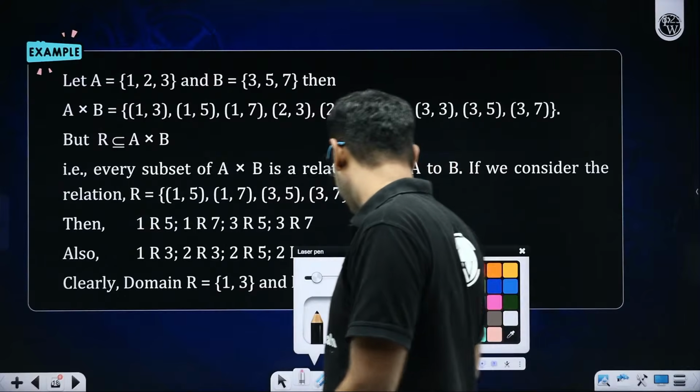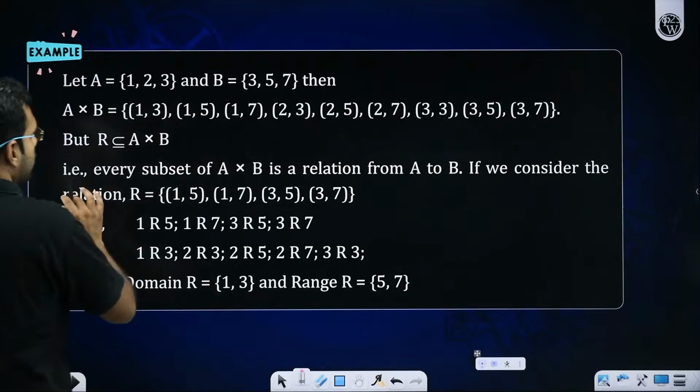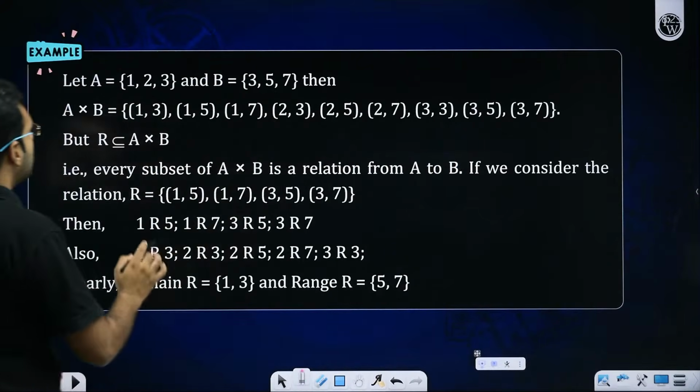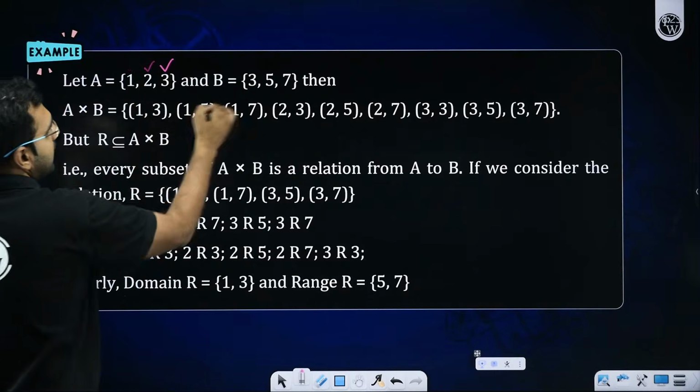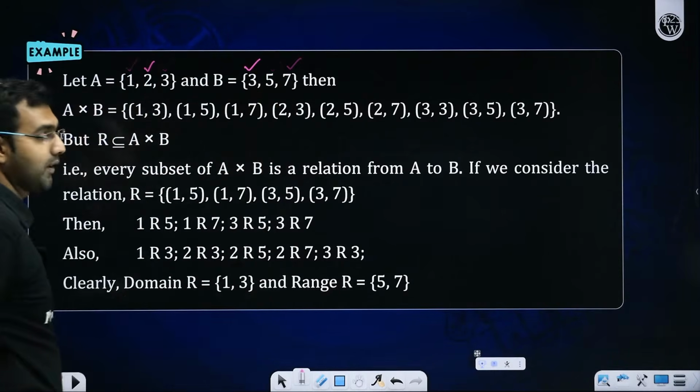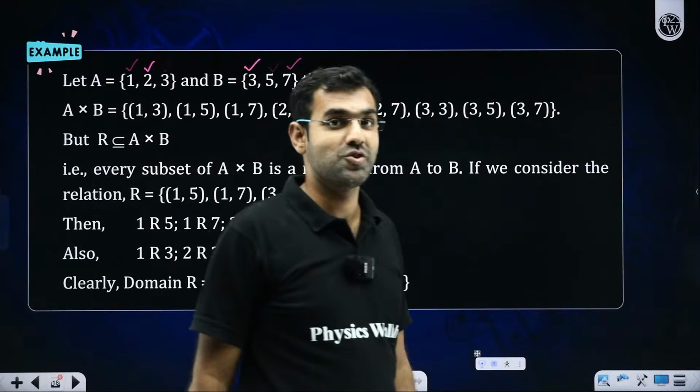And in that relation, I am told that A cross B is looking like this. So A has elements 1, 2 and 3. B has elements 3, 5 and 7. So quickly tell me what will be the Cartesian product here, students.